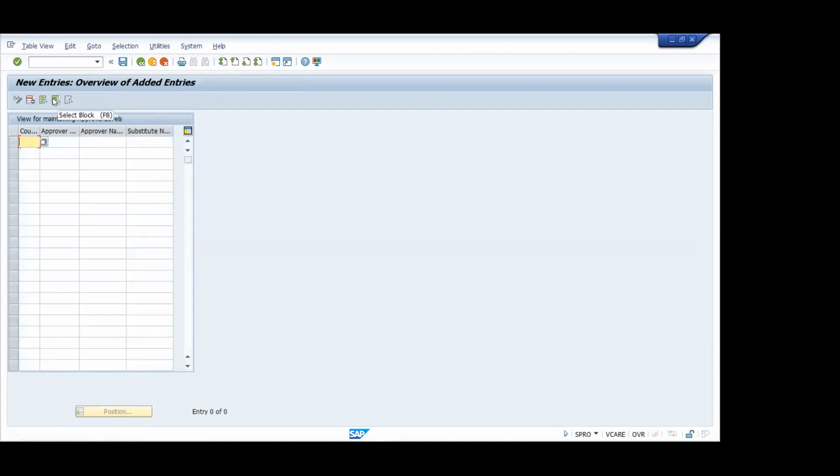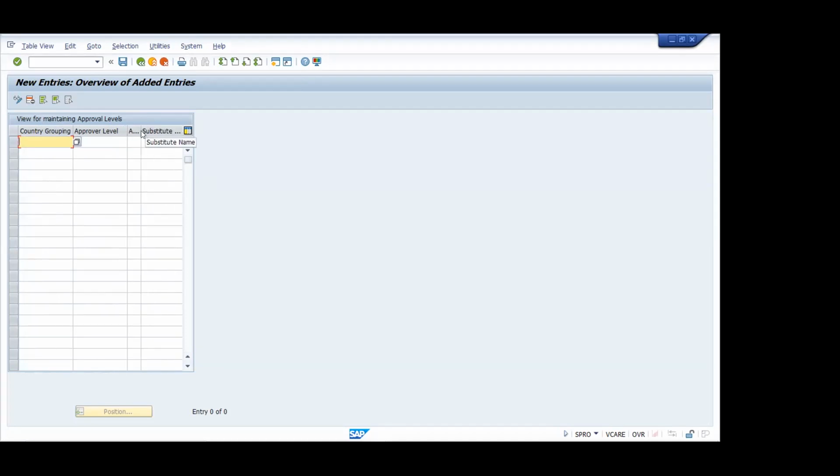Expand those columns so that we can see the detail. The first one is country grouping, the second one is approval level, the third one is the approver name, and the last one is the substitute name.